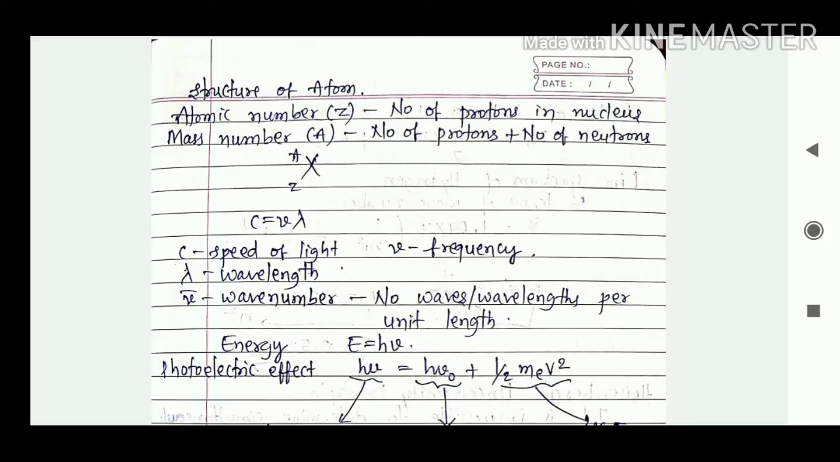And the next formula: c is equal to nu lambda. c is the speed of light, nu is the frequency and lambda is the wavelength. So nu bar is the wave number. It means the number of waves or wavelengths per unit length is known as wave number.